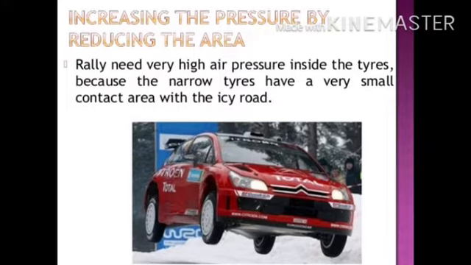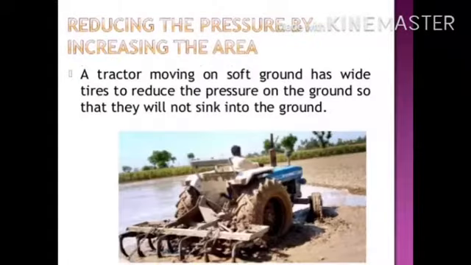Rally cars need very high air pressure inside the tire because the narrow tires have a small contact area with the icy road. In the case of a tractor, a tractor moving on soft ground has wide tires to reduce the pressure on the ground, so that they will not sink into the ground. These are examples related to pressure, in which pressure is reduced and the area is increased. Pressure is increased if the area of contact is reduced.